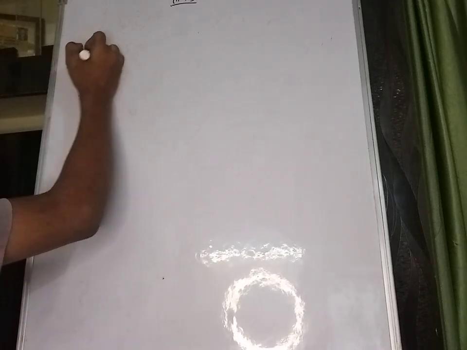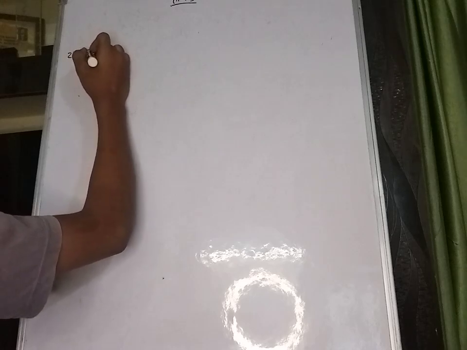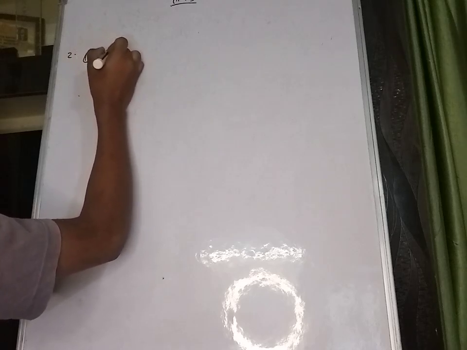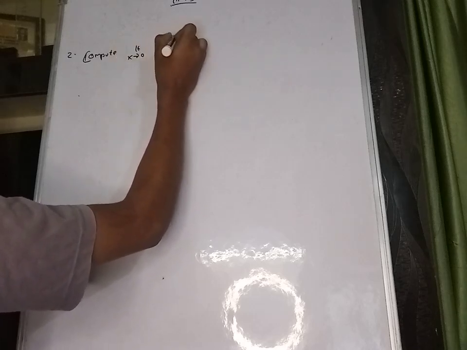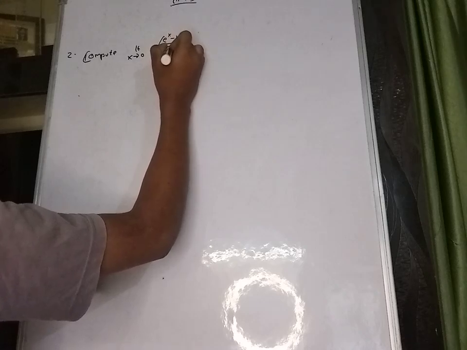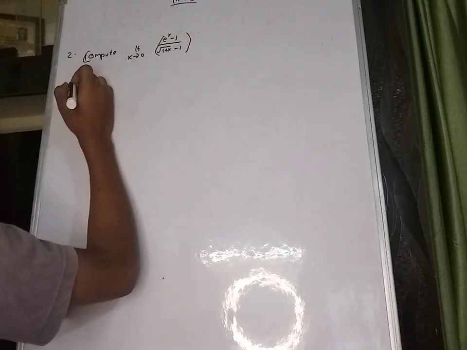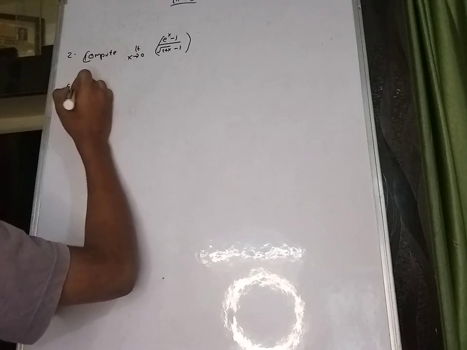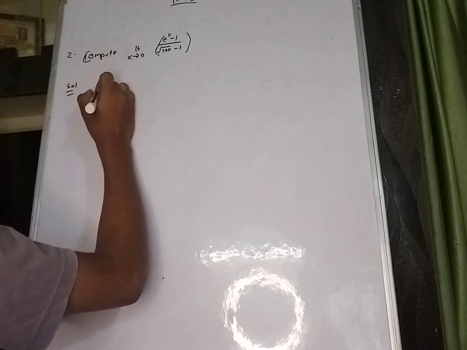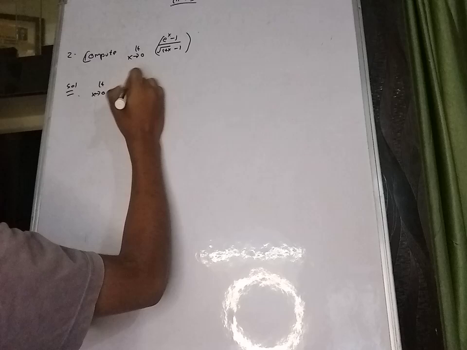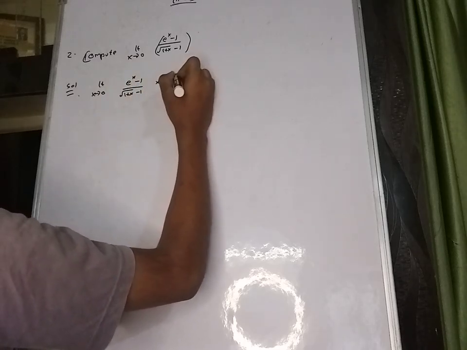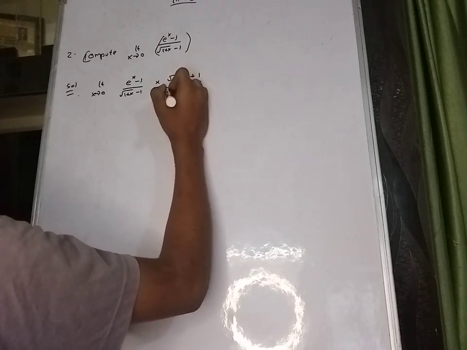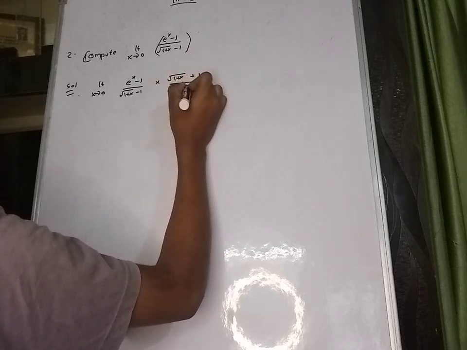Okay, so the second sum: compute limit x tends to 0, (e power x minus 1) divided by (root over 1 plus x minus 1). Okay, solution. So again we need to rationalize. (e power x minus 1) divided by (root over 1 plus x minus 1) into (root over 1 plus x plus 1) divided by (root over 1 plus x plus 1).